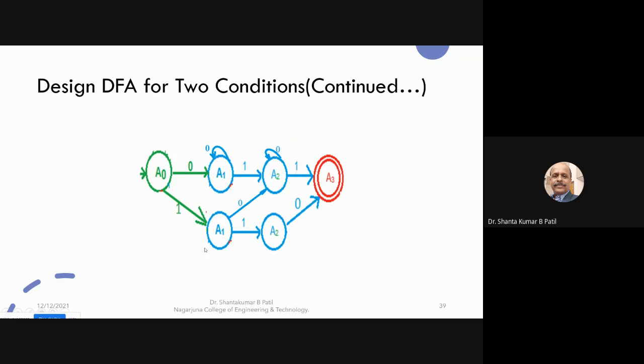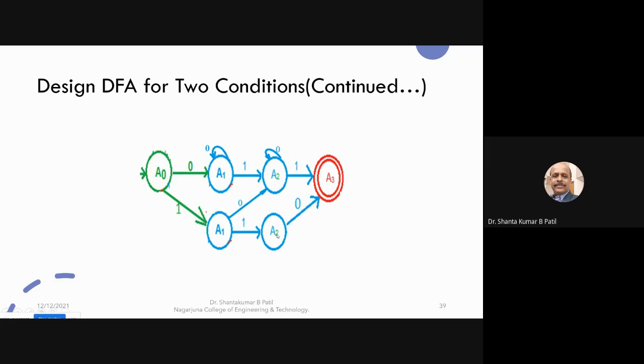If you make a 0 loop here, 101 is not accepted. Moreover, the zeros go diagonally up. From A1, when 0 comes, it should go diagonally up only, because the position of these two states is the same as these two. In between these two, the outgoing transition is 0. This is how you can cross verify.